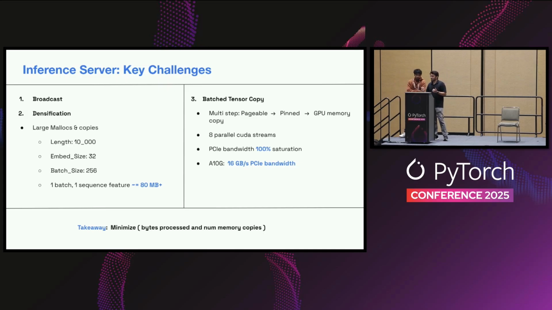The way we run our inference servers is we typically run a parallelism of 8, so there are 8 parallel CUDA streams performing inference in parallel. Because of that, for this specific model, what we saw is that if we started using these features for online inference, we nearly 100% saturate the PCIe bandwidth itself. So no matter what kind of optimizations you try to do in the model, you just can't get the data fast enough to the GPU. It nearly saturated all of the 16 gigabytes per second on 8 GPUs.